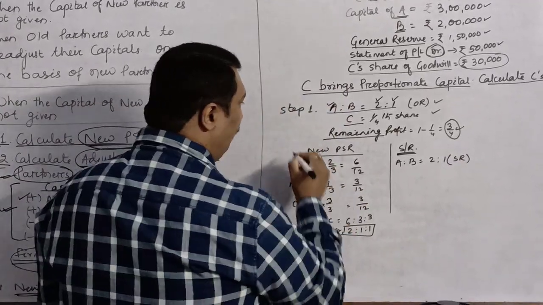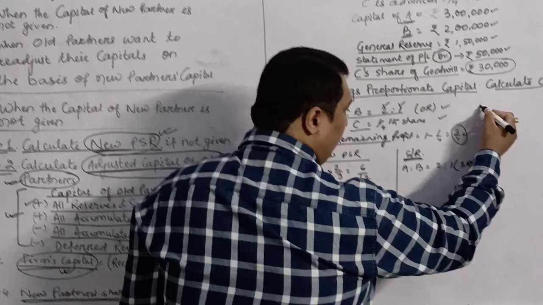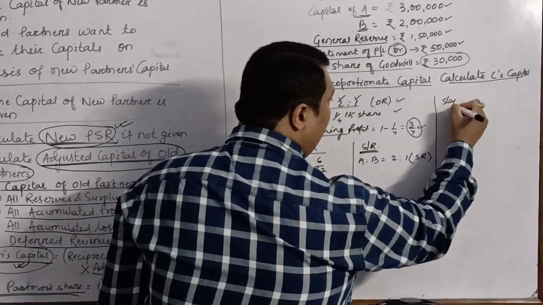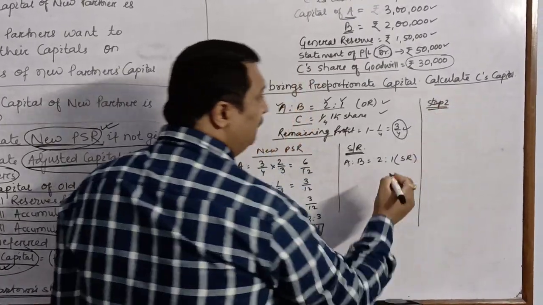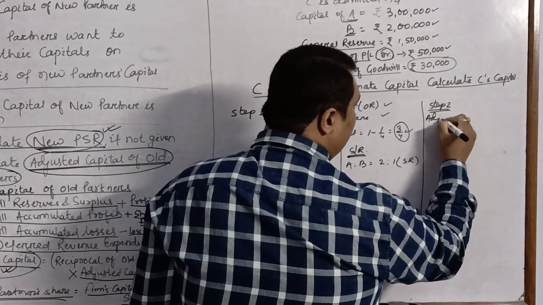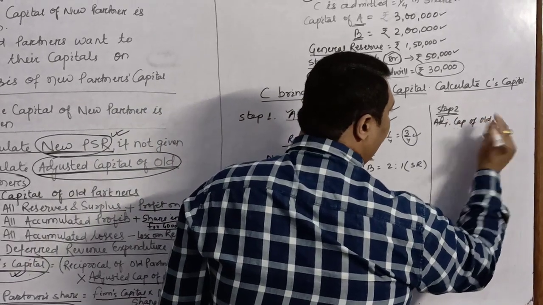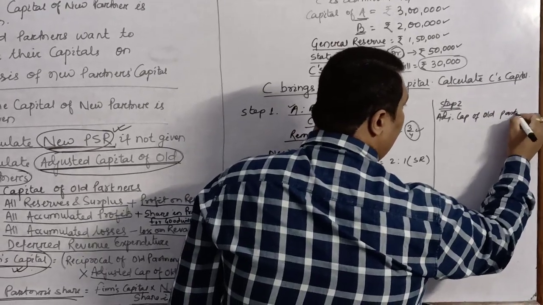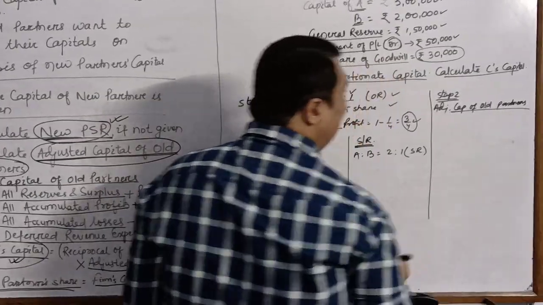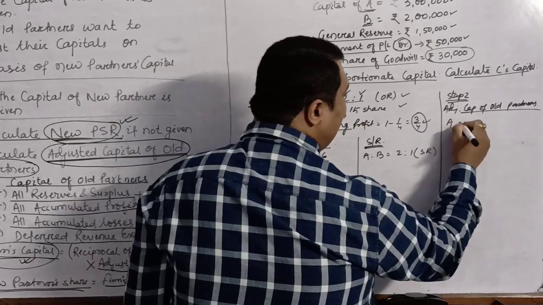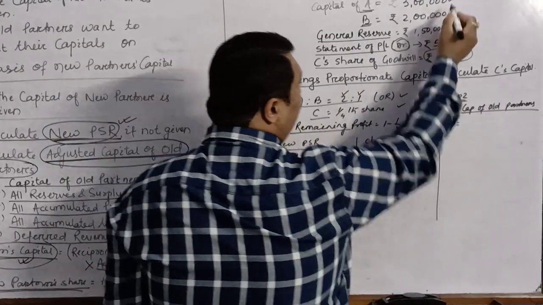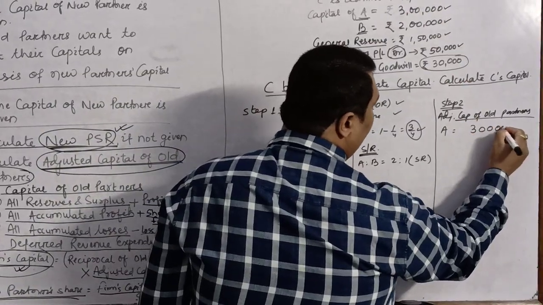Now this was step 1, we will follow step 2 now. In step 2 we were supposed to find out the adjusted capital of old partners. In order to do this, we will take the capital of old partners. A's capital is rupees 3 lakhs.